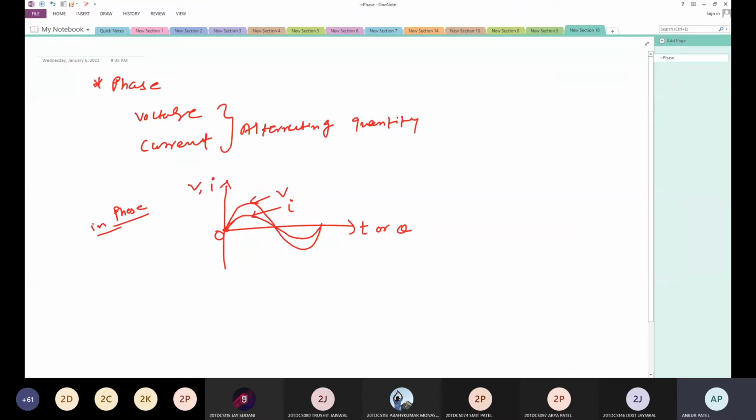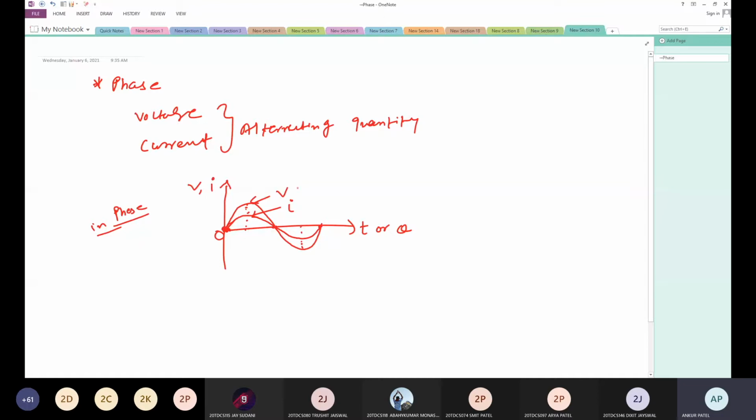So phase means when two alternating quantities attain their zero value and maximum value at the same time, it is called in phase. You can see both are starting from 0, both attaining their maximum value at the same time. Yes, the magnitude is different, but both attain their maximum value at the same time, again 0 at the same time, again maximum. So it is called in phase.